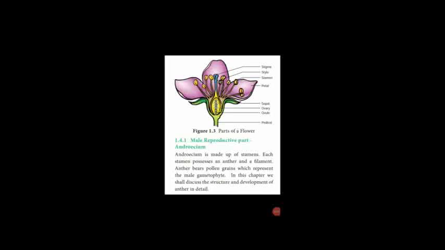The structures and the events involved in pre-fertilization are given below. This one we already saw in the last video class. Parts of a flower: calyx, corolla, androecium and gynoecium. Calyx and corolla are accessory whorls. Androecium and gynoecium are essential whorls, that is, they take part in the fertilization process, or the reproductive process. So they are named as essential whorls.